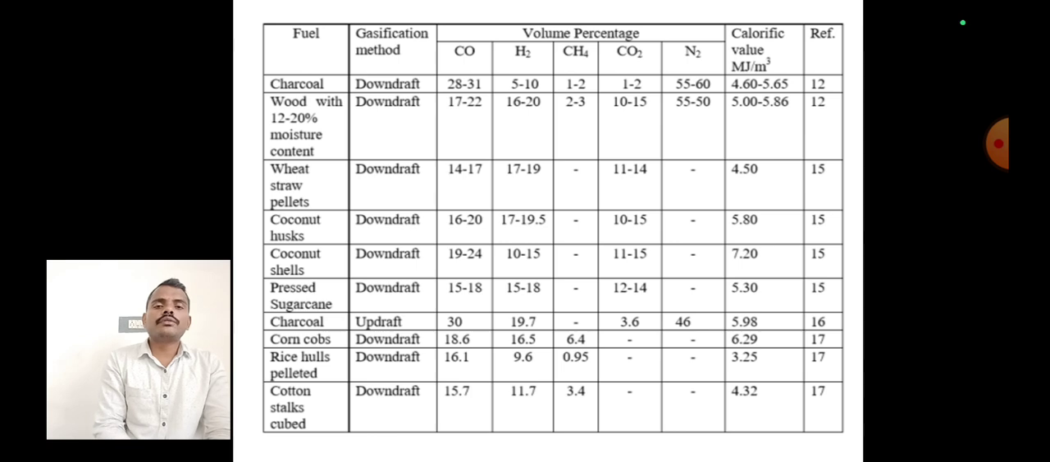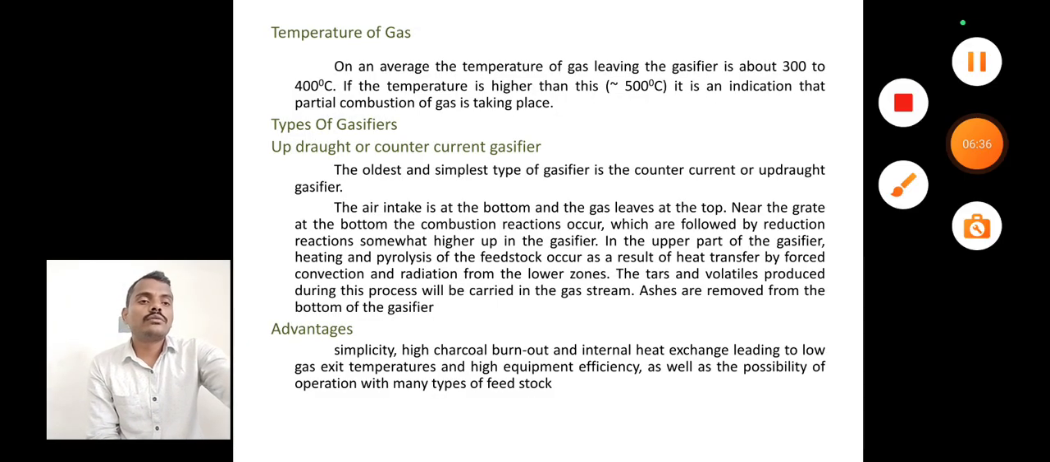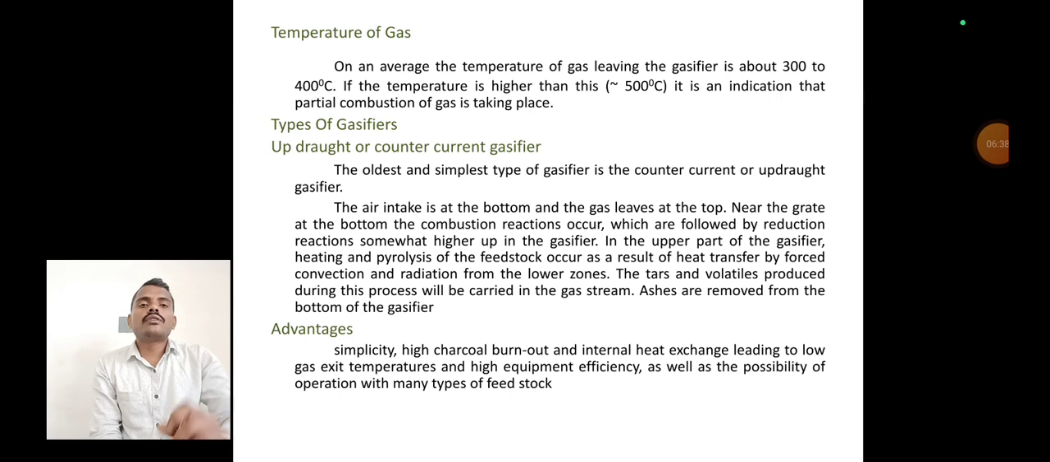There are three types of gasification methods: the downdraft gasifier, the updraft gasifier and the cross draft gasifier. Based on the biomass, different gasifiers are utilized. For charcoal, downdraft gasifiers are preferred. For wood, updraft gasifiers are preferred. Next is the temperature of the gas. On average, the temperature of the gas leaving the gasifier is about 300 to 400 degrees Celsius.